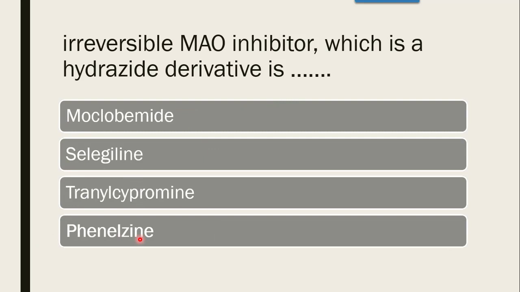Next question, irreversible MAO inhibitor, which is a hydrazide derivative, is, whether it is moclobemide, selegiline, tranylcypromine or phenelzine. The correct answer is phenelzine, which contains hydrazide group and it belongs to MAO inhibitor, which is irreversible type.